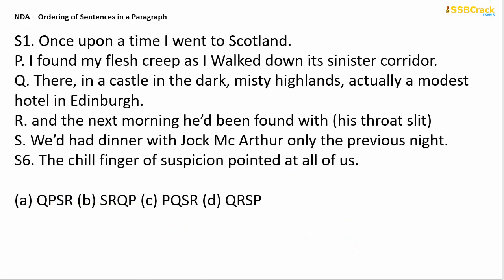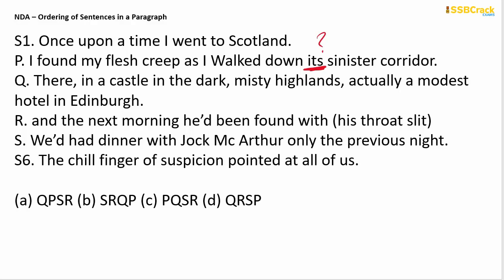Next question. Once upon a time I went to Scotland. Last, the chill finger of suspicion pointed at all of us. I found my flesh creep as I walked down its sinister corridor. Whose is it? There in a castle in the dark, misty highlands, actually a modest hotel in Edinburgh. And the next morning he had been found with his throat slit. We'd had dinner with Jock MacArthur only the previous night.